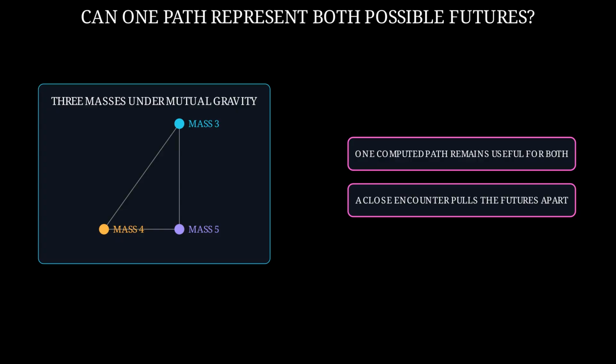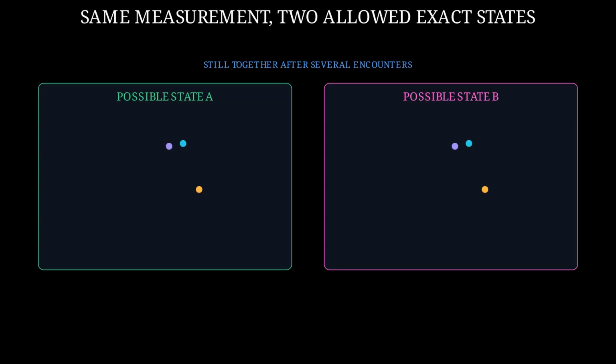Should one computed path remain a useful representative for both possible futures, or can a close encounter pull the two possible futures apart? Choose one complete prediction before the calculations run. I predict that one path will remain a useful representative because the two allowed starts are much too close for our instrument to distinguish. We begin after both states have already passed several close encounters.